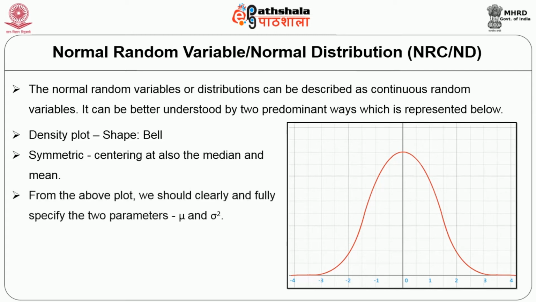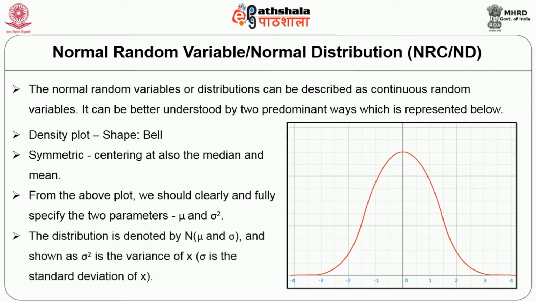From the above plot, we should clearly and fully specify the two parameters, that is, the mean and the standard deviation. When we are plotting the diagram, it is very important to understand these two parameters: one is the mean and the other is the standard deviation. The distribution is denoted by N of mean and standard deviation, where the standard deviation is in terms of the variance of x. It is called the standard deviation of x. Okay, this is all about normal distribution.